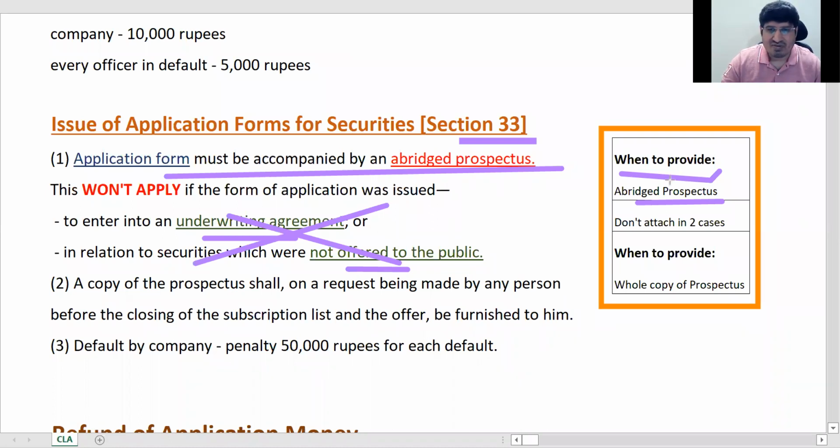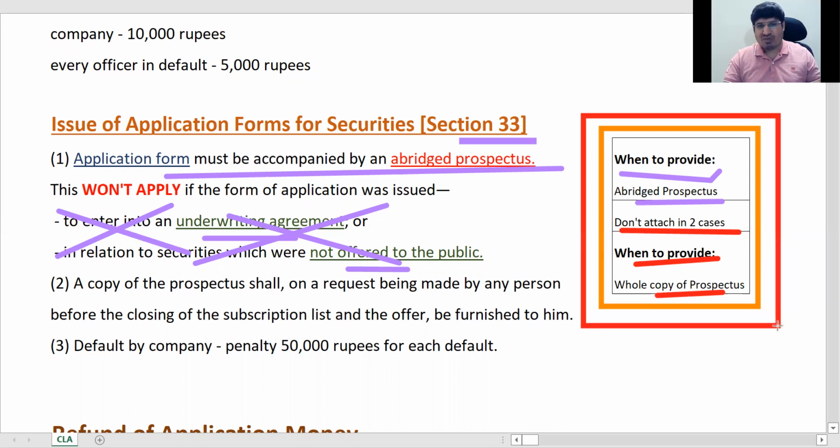So basically it is showing you when to provide an abridged prospectus. So the application form must be accompanied by it always. Okay. And for these two categories of people, you need not send it. Then the next point is here. See, don't attach in two cases. And when to provide the whole copy of the prospectus: when the person asks for it. जब मांग रहा है कोई आपसे एक्सप्रेसली तो आपको देना है, सीधी बात है बस. ठीक है. तो आपके ये जो है इसको आप याद रख लेंगे ना, ये वाले चीजें मैं ऐसे ये दूंगा आपको इसके साथ. तो जस्ट रिमेंबर दिस. Okay, whatever is mentioned in this part, you will be easily able to write this.